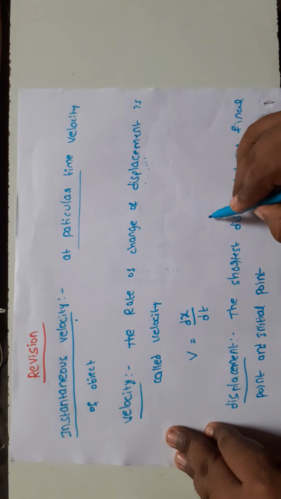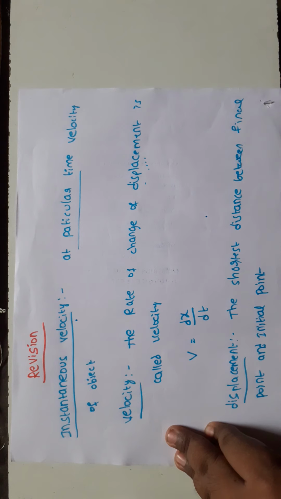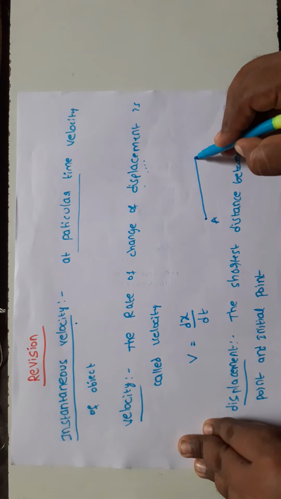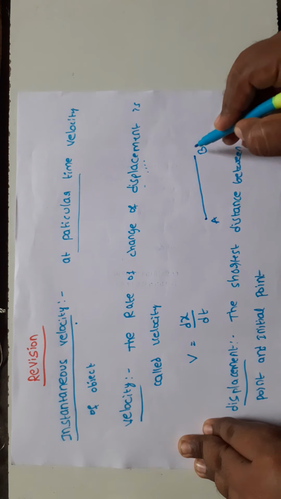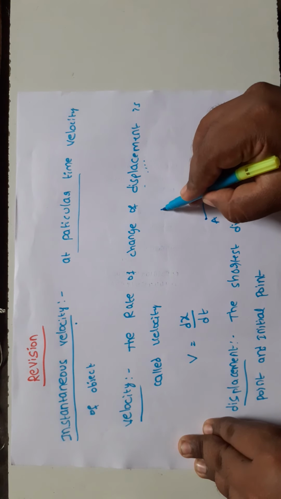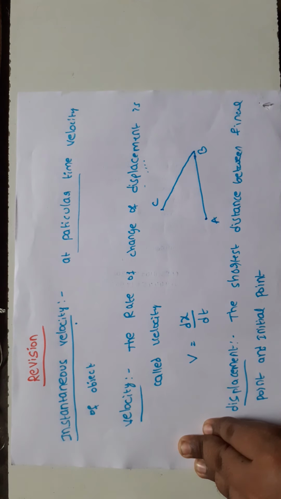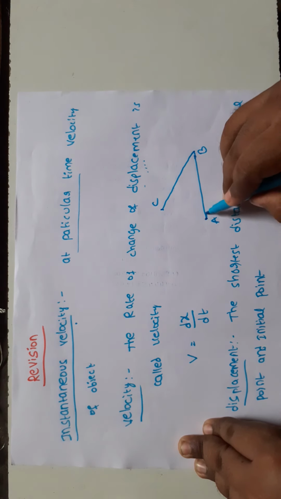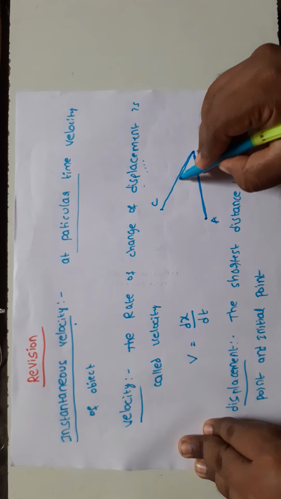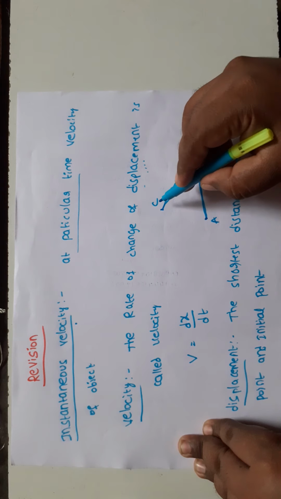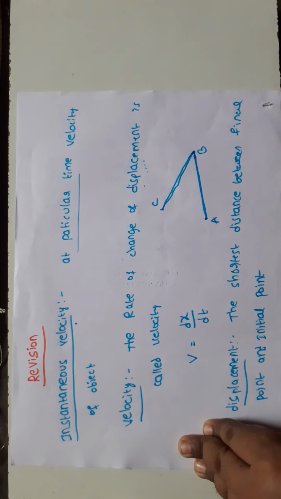For suppose, this is a point A, this is a point B, this is a point C. Okay, a person travels A to B, B to C. I am going to find the displacement from A to C.